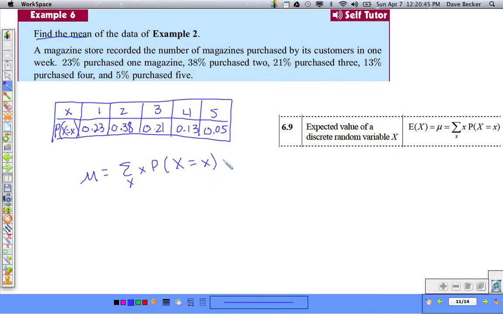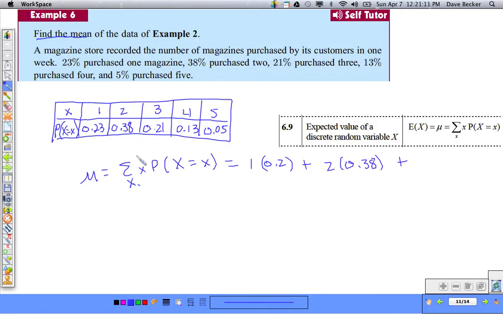What in the heck does that mean? All that means is we take the event 1 times its probability right here, 0.23, plus each event times its probability. That's all we do. So this is the event, and this is the probability of the event, and this stands for the sum for each of those.